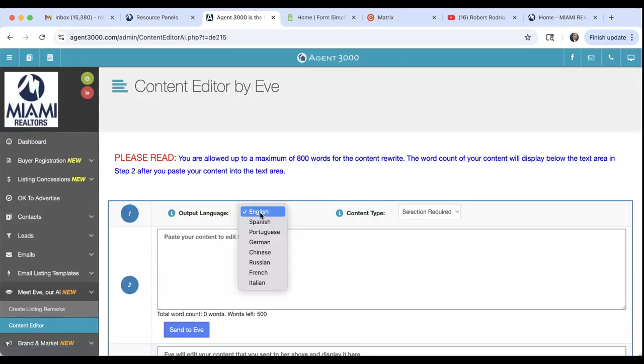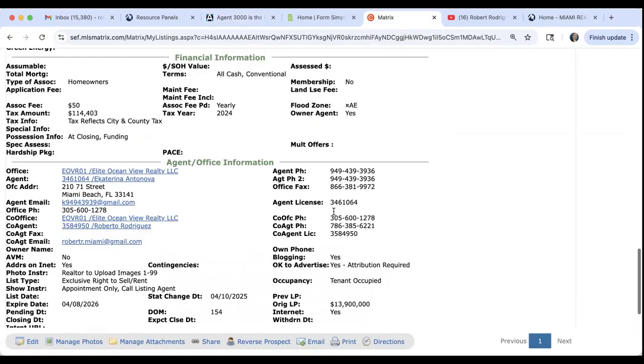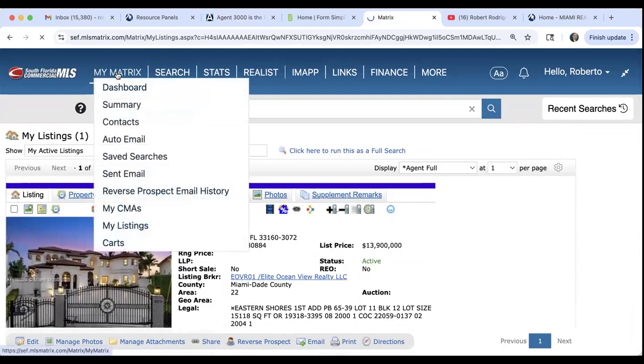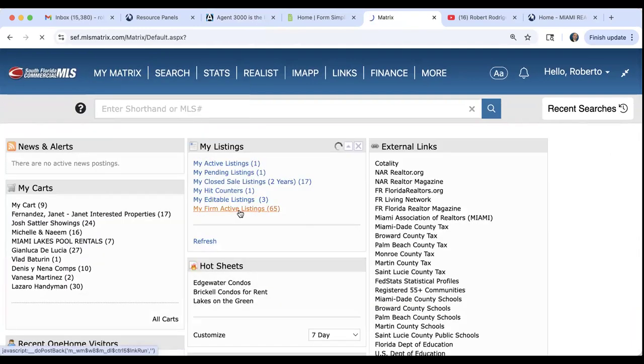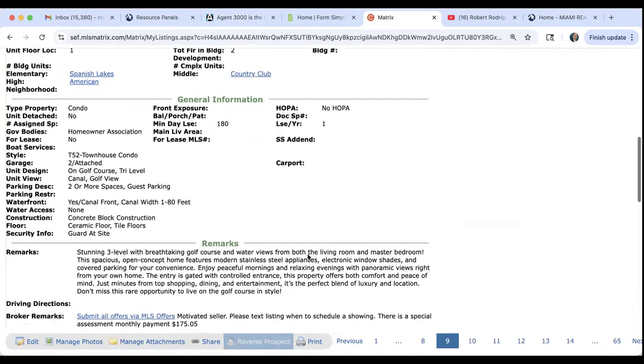All right. Choose your language: English, Spanish, Portuguese, German, Chinese, Russian, French, Italian. Choose your language and then choose what type of content you are trying to create. So biography, blog, social media posts. It actually helps you create a social media post and then general content. If you have a listing, all right, let me go ahead and not use this listing. Let me just pick a listing that I may want to rewrite.